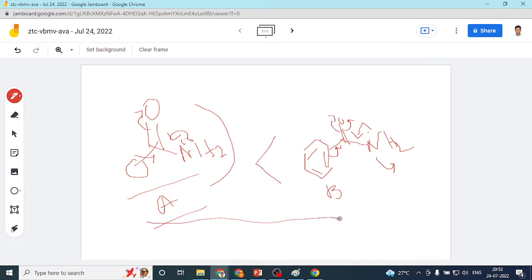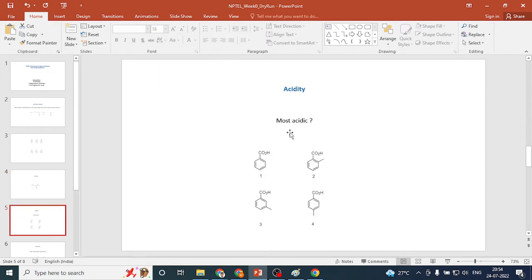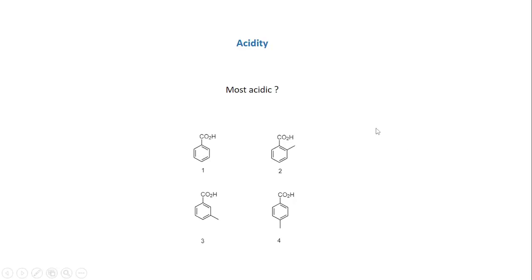So overall this order is like this. Similarly, so thus we can explain the basicity of these two simple compounds. Let's go to another question like this one, acidity. Here it is asked which one is the most acidic, like 1, 2, 3, 4.